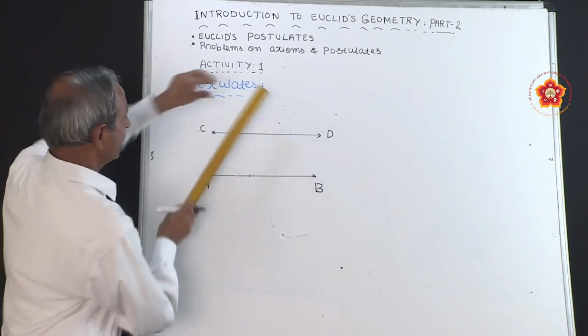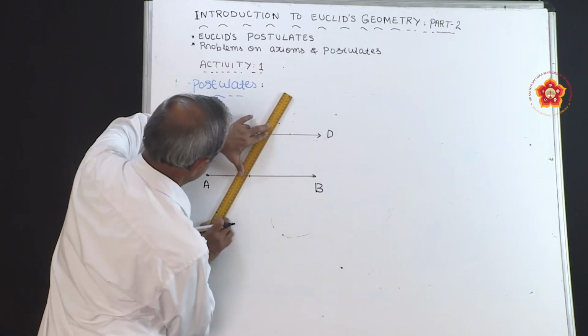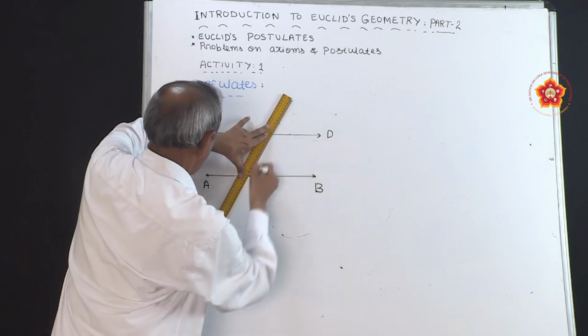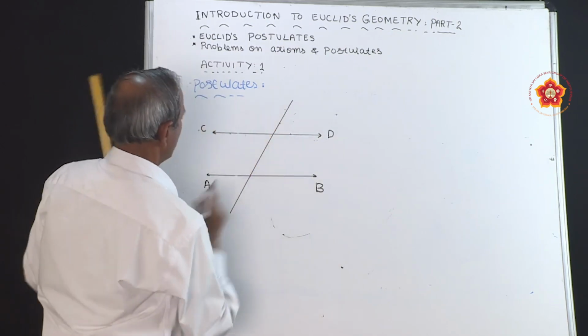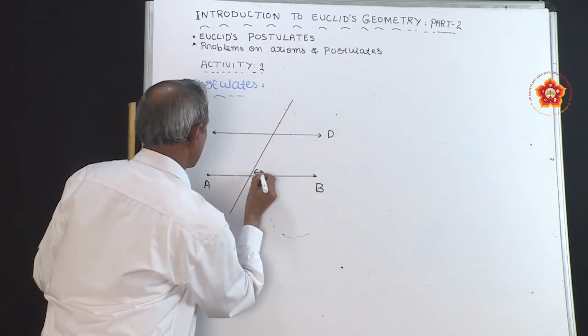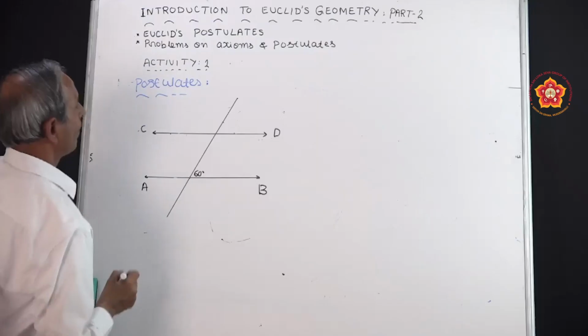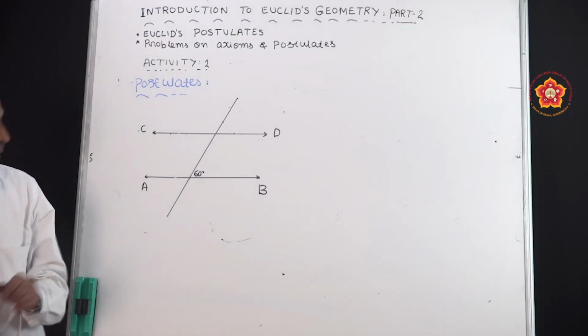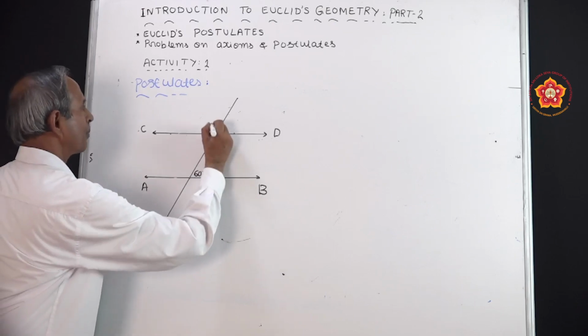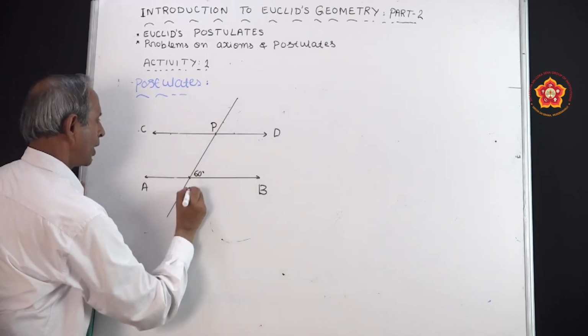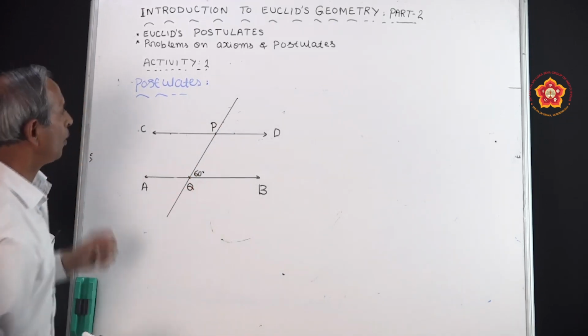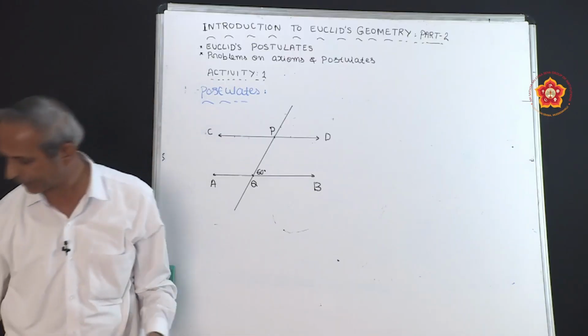Now I am constructing here a 60 degree angle on one side. This angle is making 60 degree here. Now if you measure the angle at this point, let us mark it as P, and this point as Q. I will measure the interior angle.